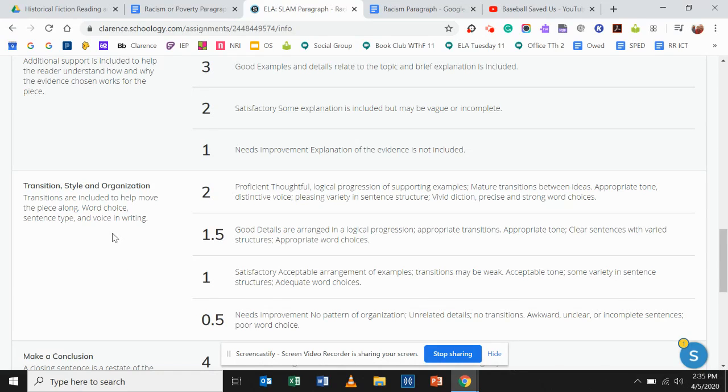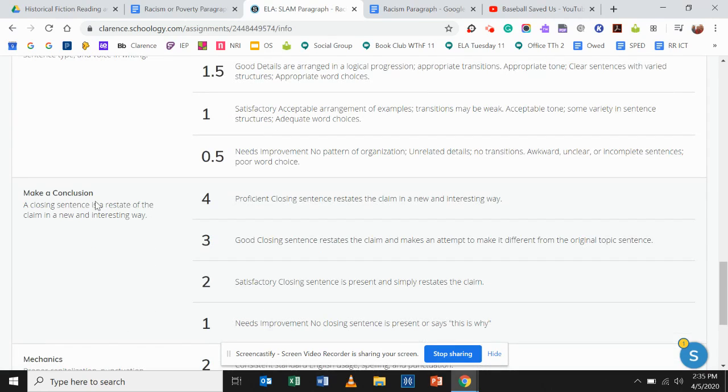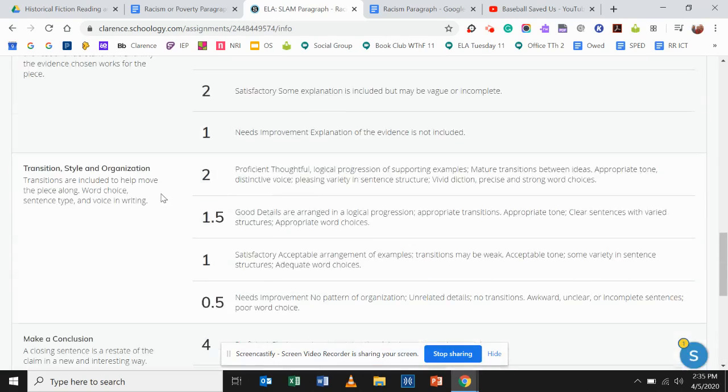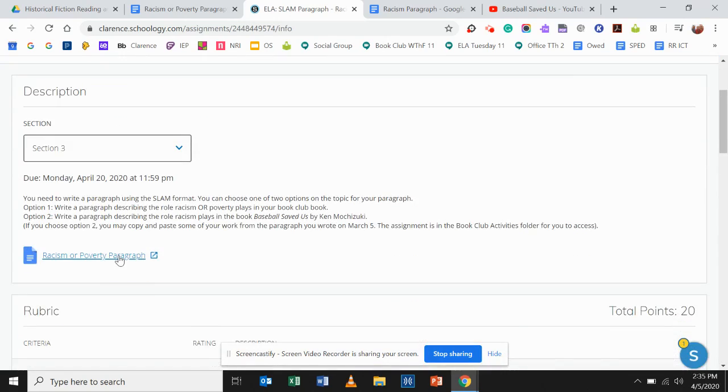You get 2 points if you have good word choice, your sentences flow, and you have some voice in your writing. Another 4 points for making a conclusion, restating your claim in a new and interesting way. Remember, we've talked about flipping the order in order to help you with that. And then 2 points for proper capitalization, punctuation, and spelling. So let's take a look at the document itself.